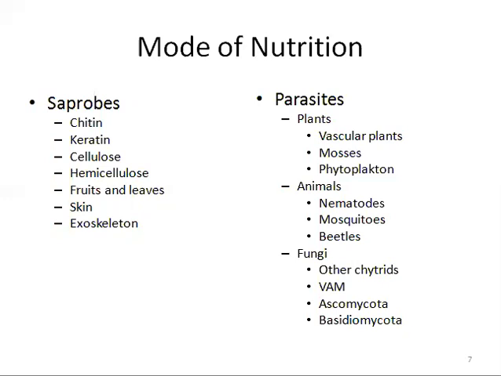Among parasites, they are the disease-causing agents in several plant groups, for example, vascular plants, mosses, and phytoplankton. Phytoplankton are the plants that float on the surface of water. They also infect animals, including nematodes, mosquitoes, and beetles. They also infect other fungi, for example, other chytrids, vesicular arbuscular mycorrhizal fungi, as well as members of the higher fungi, including the Ascomycota and Basidiomycota.